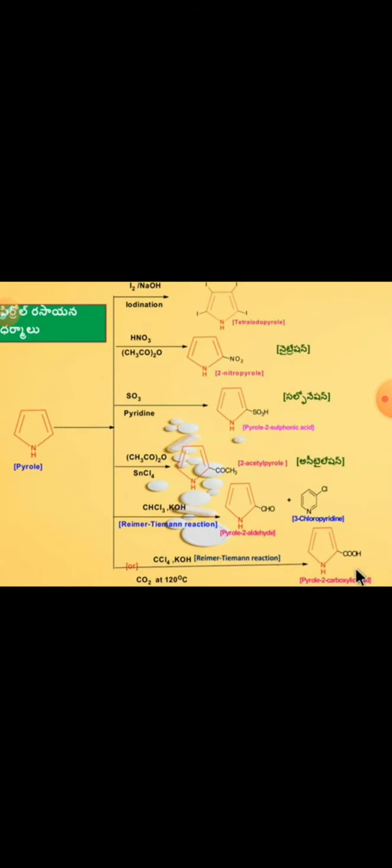Then this is rearranged, and after the rearrangement we get 3-chloropyridine. This one is very important.